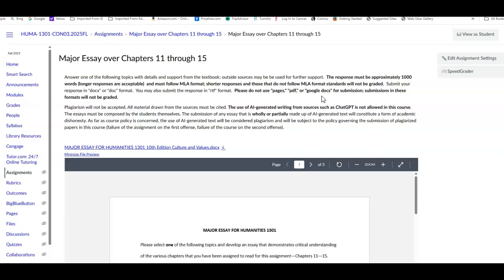Sometimes that can happen going from Google Docs, which typically will save as a PDF, into Turnitin. The different structuring of the paragraphs, the lines, will sometimes get off. But you can submit it. But if it turns up with incorrect MLA formatting, that's what it means that this will not be graded.